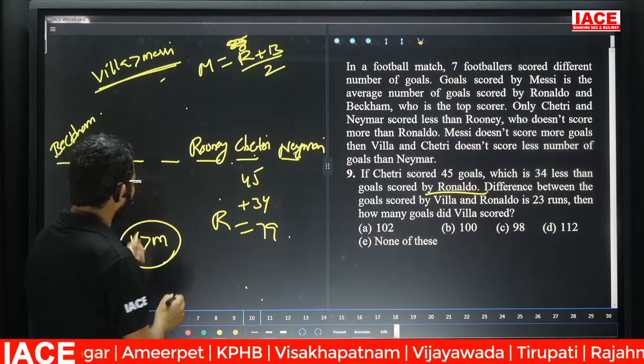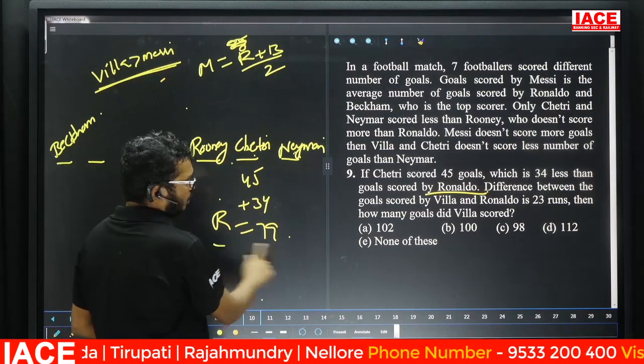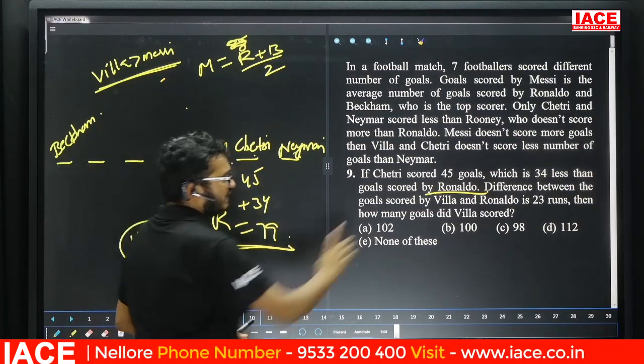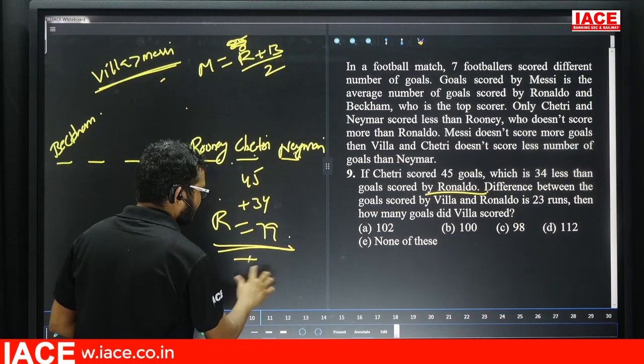Now Villa is always more than Messi. Now friends, check here. Villa is more than Messi. Next one is what? Here Ronaldo scored 79 goals. The difference between goals scored by Villa and Ronaldo is what? 23. That means there is a chance to take plus 23.